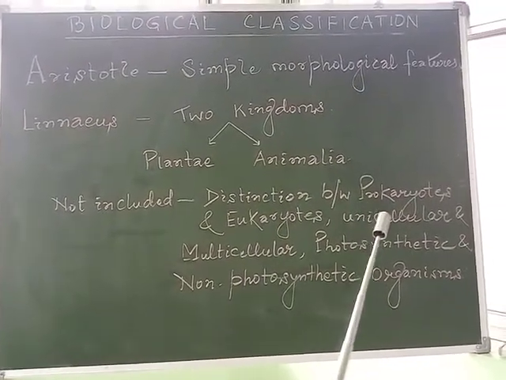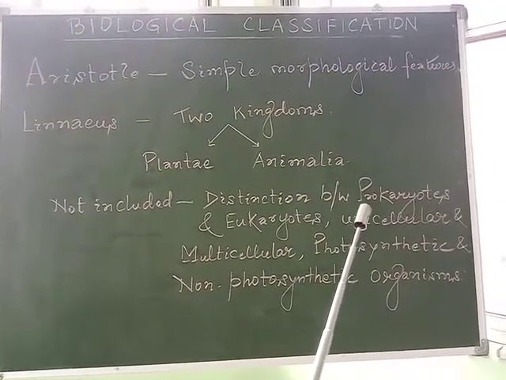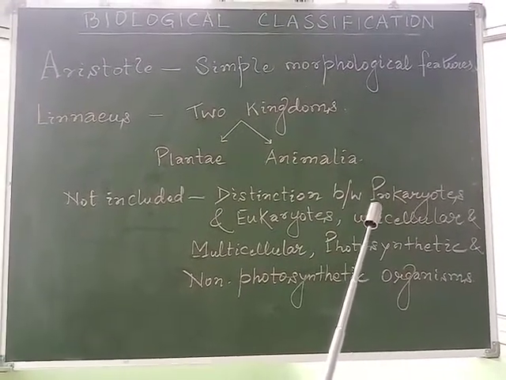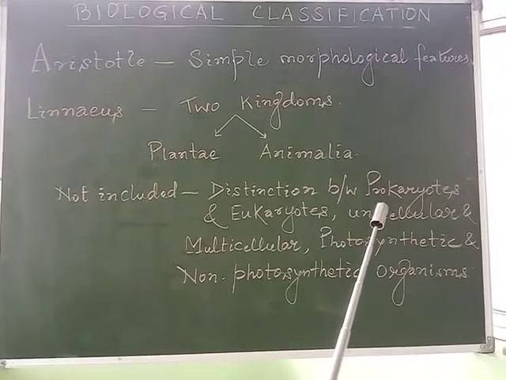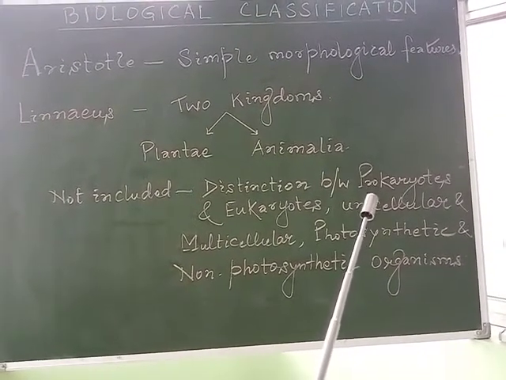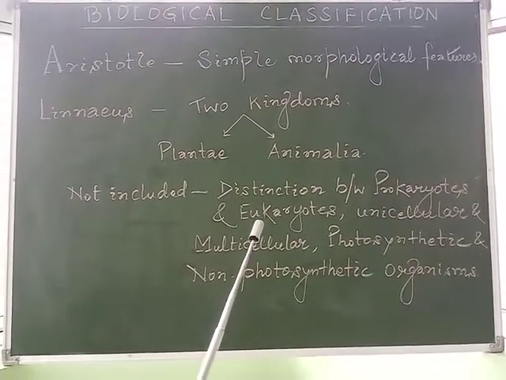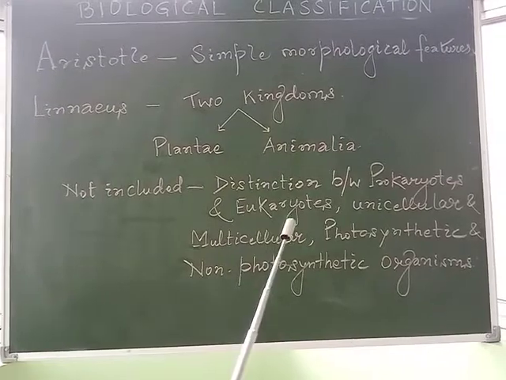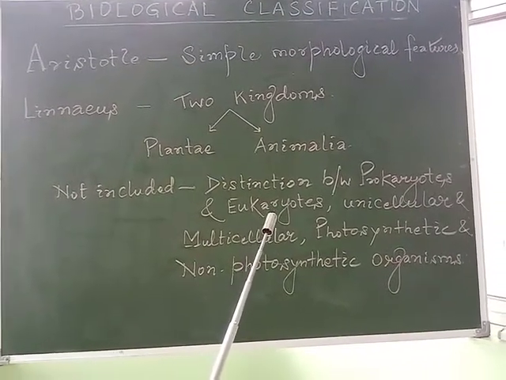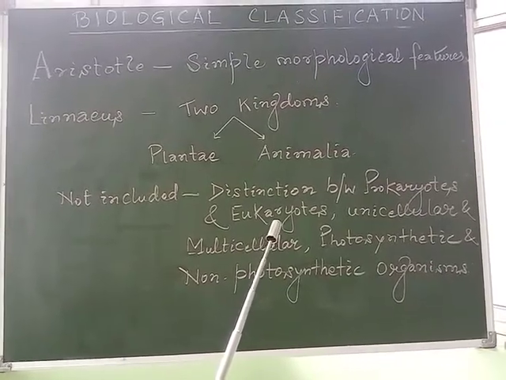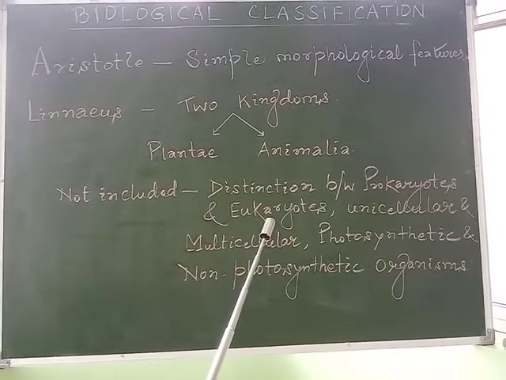So we know the meaning of prokaryotes. Pro means primitive and karyon means nucleus, meaning the life forms which have a primitive nucleus. They are called prokaryotes, for example, the bacterial cell. On the other hand, eu means true or well, and karyon means nucleus. So eukaryotes are the life forms which have a true and well-developed nucleus.